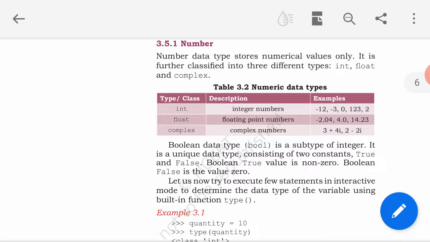Next is float. Floating point number denotes real numbers or the floating point values, that is numbers with the fractional part. Floating point numbers are written with the decimal point, which separates the integer from the fractional number. Examples you can see: minus 2.04, 4.0, 14.23, minus 43.2, etc. So the floating point numbers are the decimal numbers, or you can say these are the fractional numbers in the floating point form.